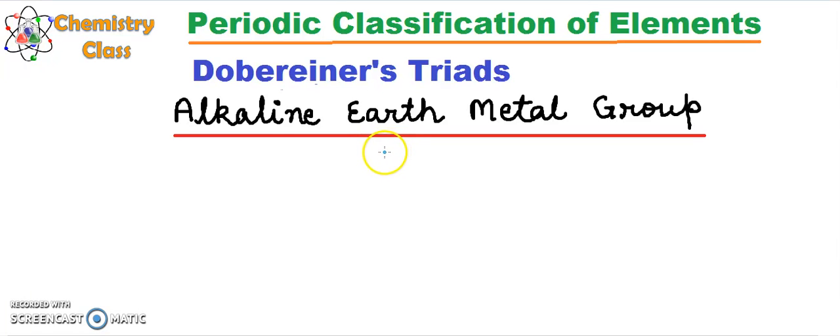Welcome to chemistry class. We are going to learn the topic periodic classification of elements, in which in the earlier class we were learning why it was required to classify the elements and who was the first person to classify the elements. If you remember, he was Johann Döbereiner. He was a German chemist, and in the year 1829 he observed that certain elements had similar properties and he could put them together in groups of 3 elements each.